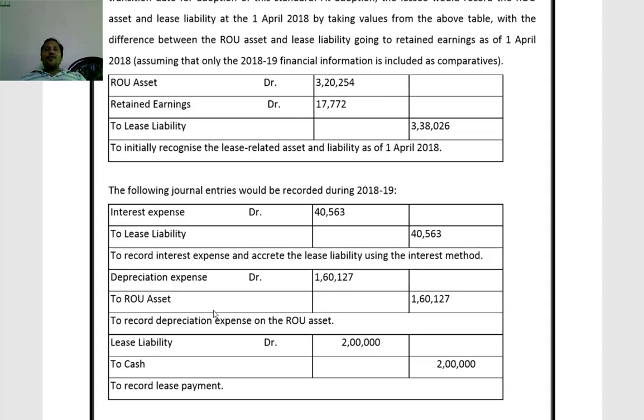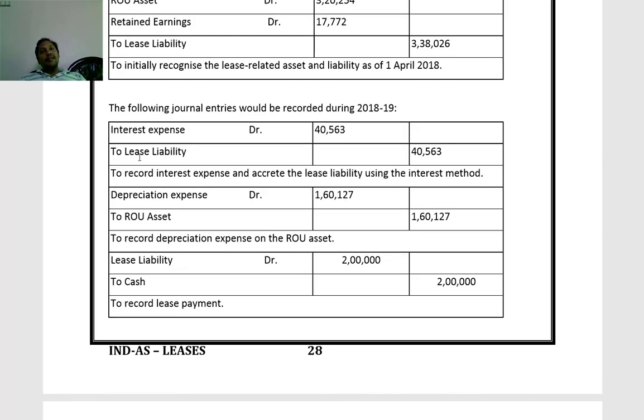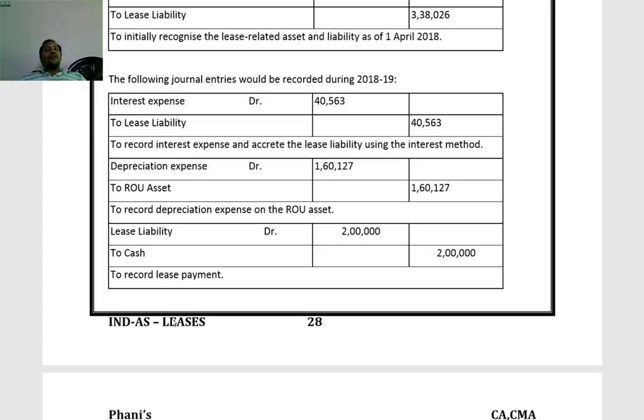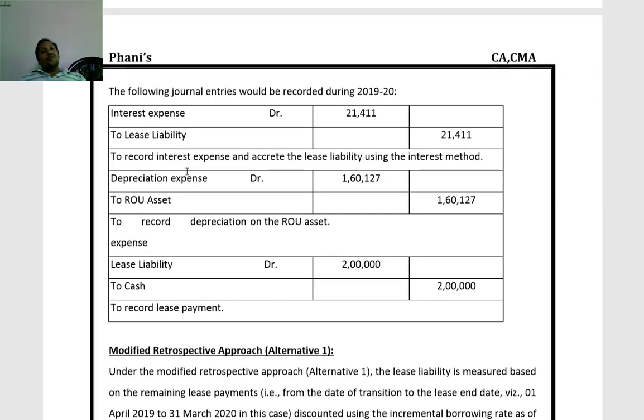Then for comparative purpose, for 2018-19 we have to consider these entries, and for 2019-20 we have to record the entries as usual: interest expense, depreciation and lease liability. Now we'll move on to modified retrospective approach. In modified retrospective approach, two alternatives are there: alternative 1, alternative 2.